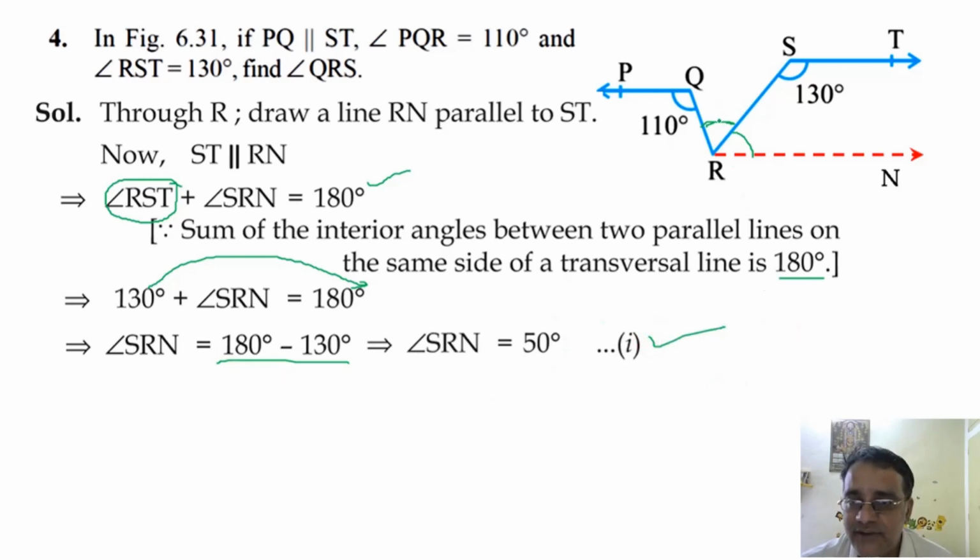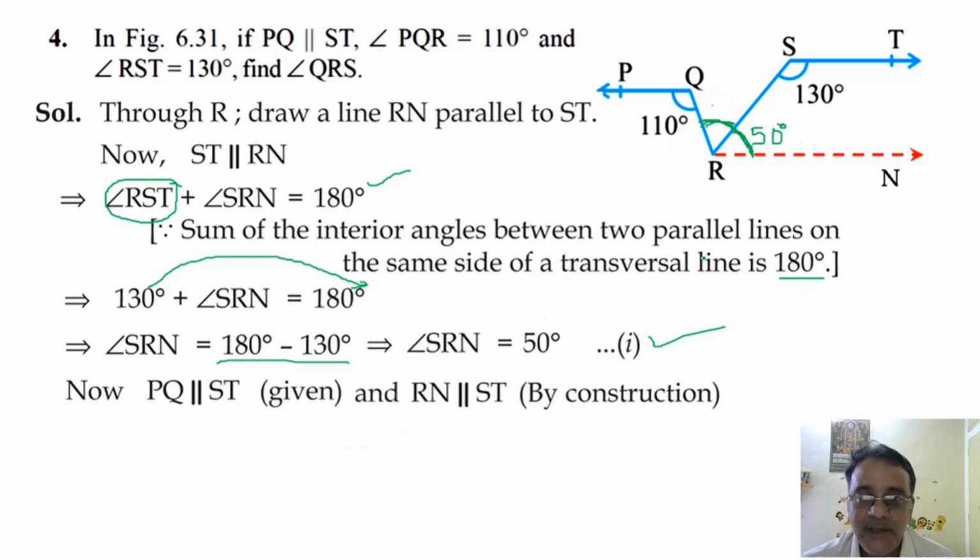Now we have to find this angle. उसके लिए क्या करेंगे? ये वाला जो एंगल है वो ये पूरे एंगल के बराबर होगा. क्यों? Alternate interior angles. And this angle we already got, 50 degree. So what is the value of this angle? 60 degree, right. So now PQ is parallel to ST, but PQ is parallel to RN is not given.